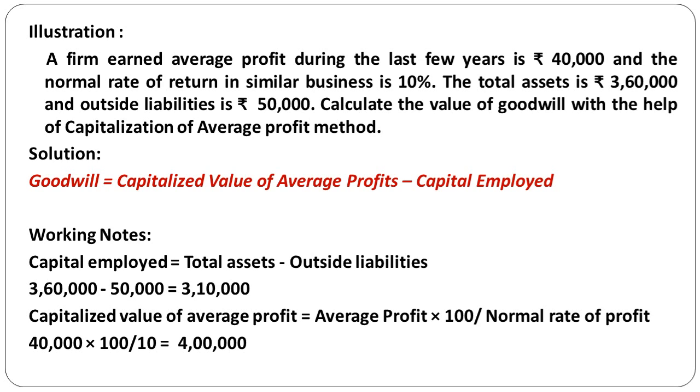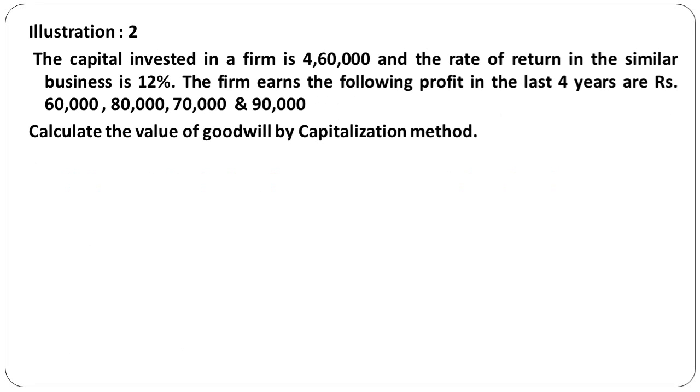So we have given average profit of 40,000 into 100 divided by NRR given in the question, 10%, that is 10, which is equal to 4 lakhs. So 4 lakhs is the capitalized value of average profit and capital employed is 3 lakh 10,000. How much excess? That is our goodwill. That is 4 lakhs minus 3 lakh 10,000, which is 90,000, our goodwill, right? So in this way we need to calculate. So we'll see the next question.